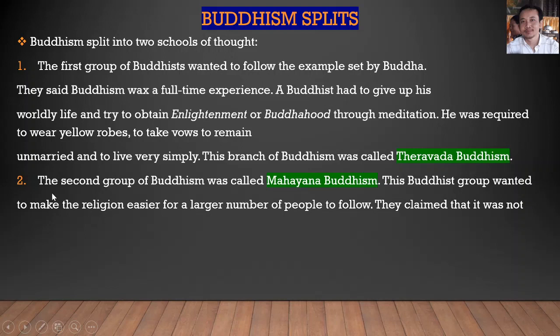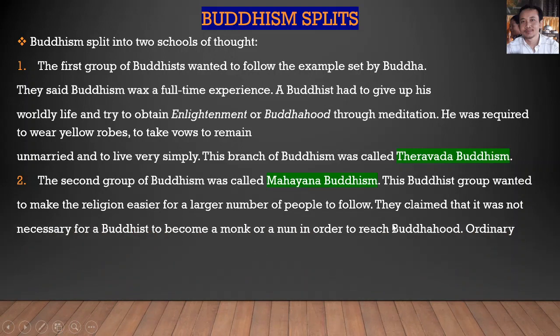The second group of Buddhism was called Mahayana Buddhism. It means in our language Mahajin, right? This Buddhist group wanted to make the religion easier for larger numbers of people to follow.